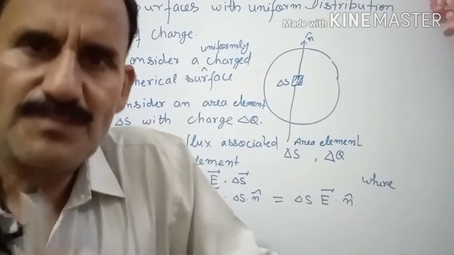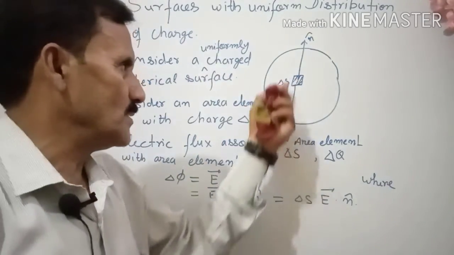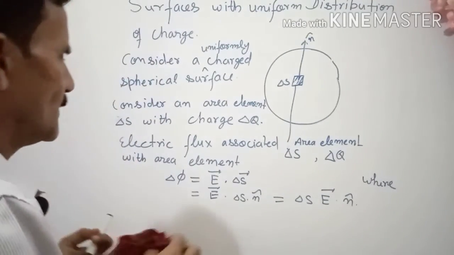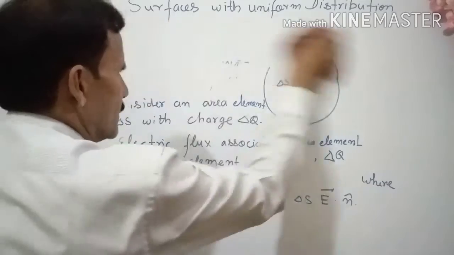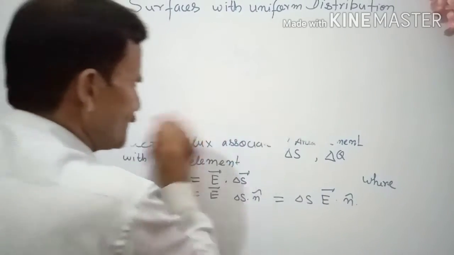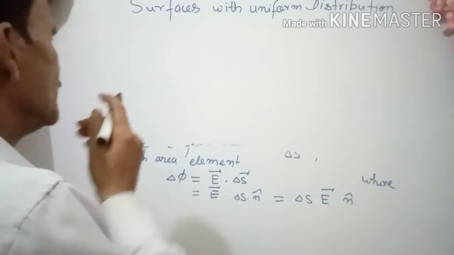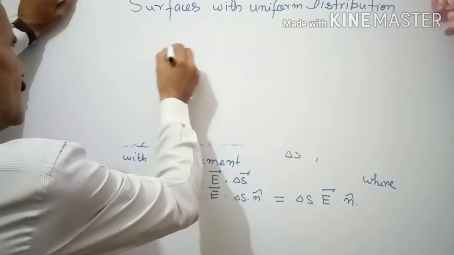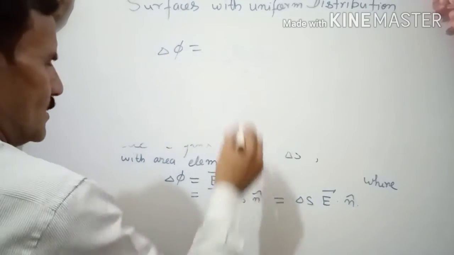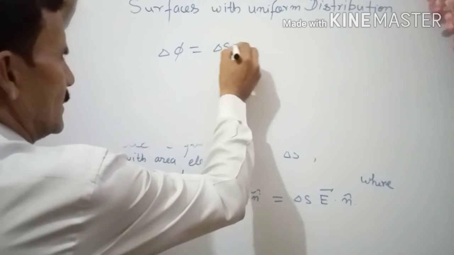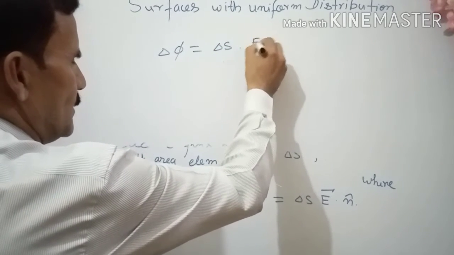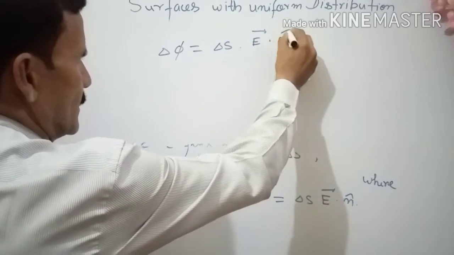Normal means perpendicular to the surface. Now come here. Delta phi is equal to delta S times E dot n cap.